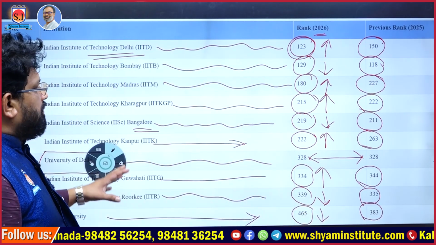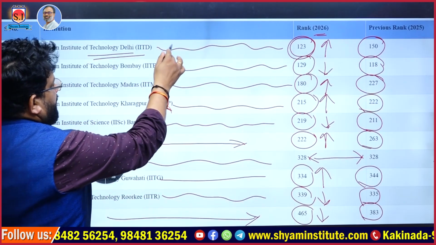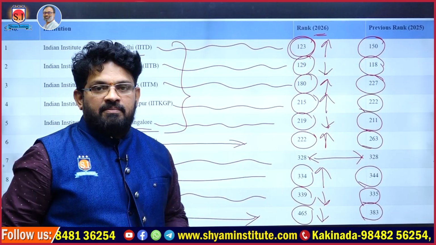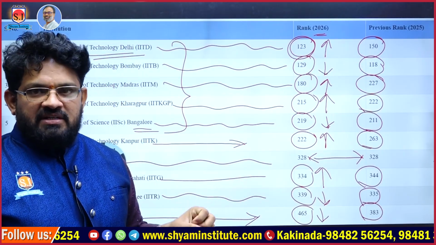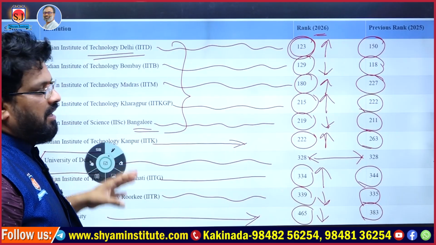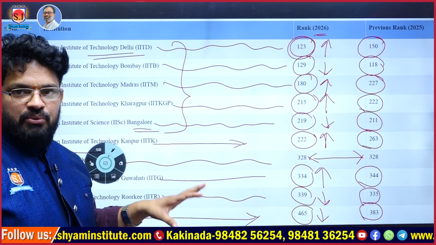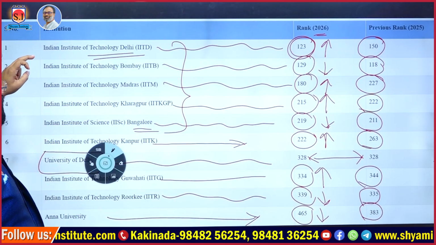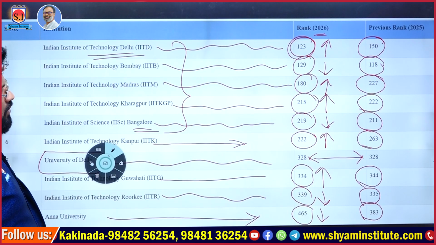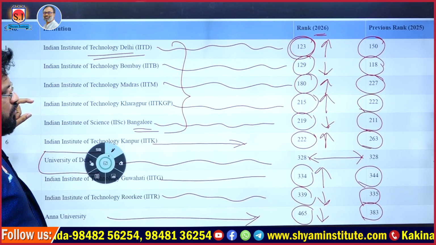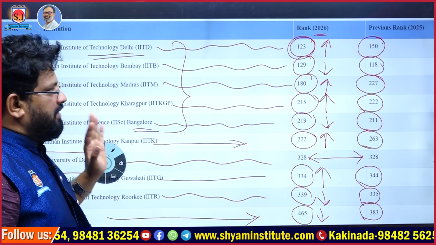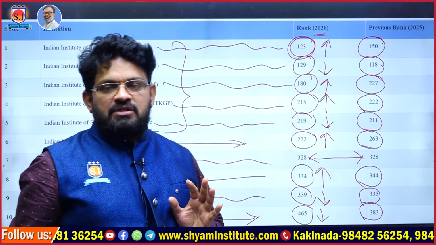So try to remember these top five universities, and there is enough chance to get asked about them. Most of the cases they ask the first one. First, second, third is very important anyways. Till 5 try to remember, so that there will be no issue in general. So IIT Delhi, IIT Bombay, IIT Madras at 123, 129, 180 positions. Kharagpur 215 rank, and Bangalore 219 rank. These are the present ranks of these universities.